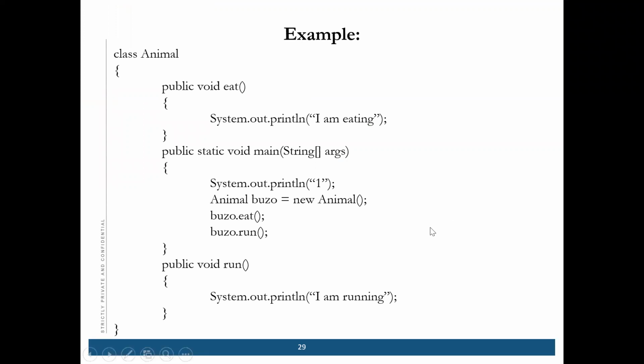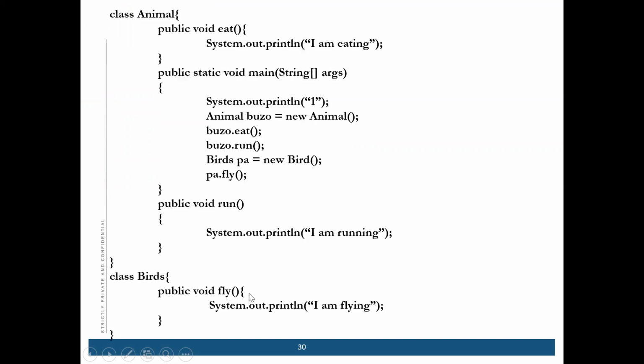Now tell me what will be the output. You can easily make it out. First I will call eat and then run. So this is easy.